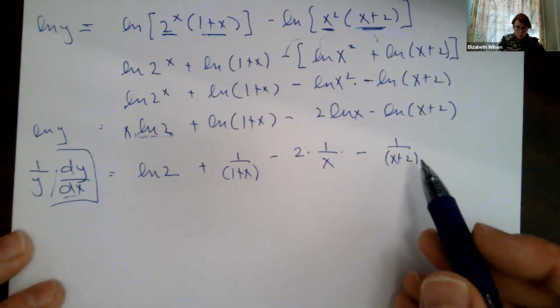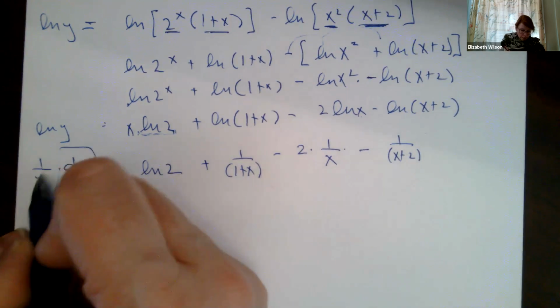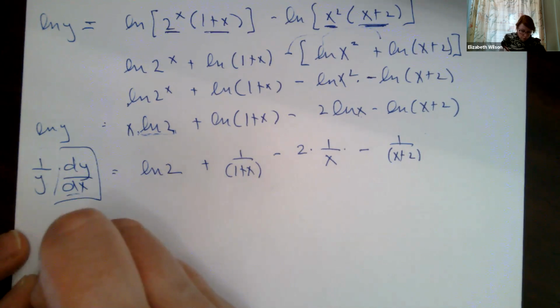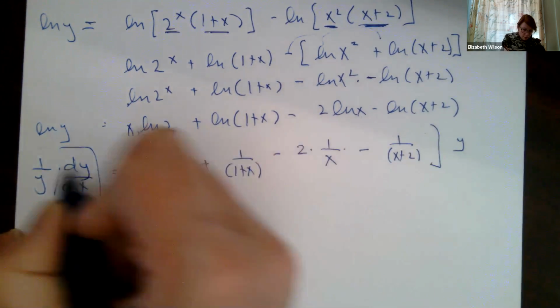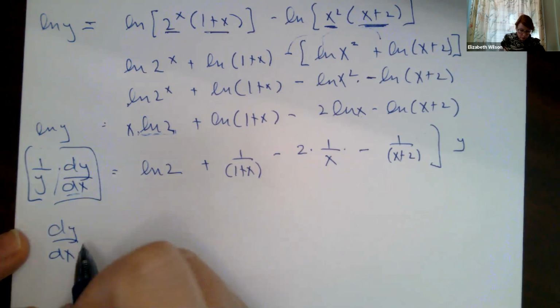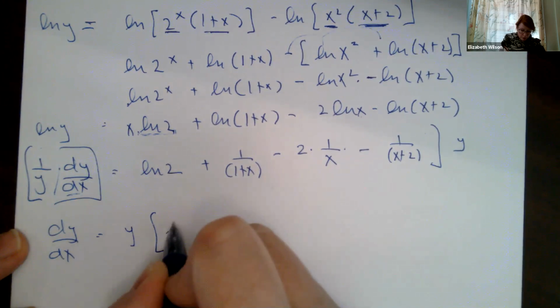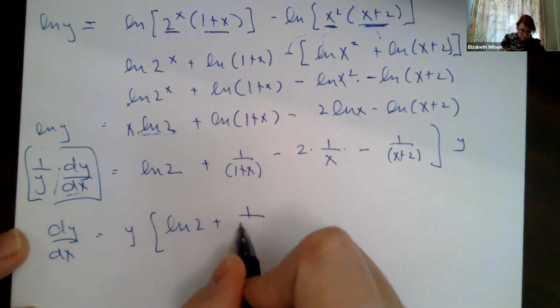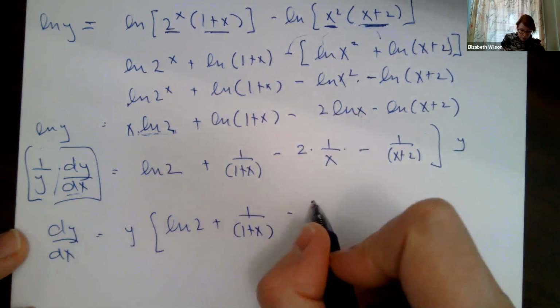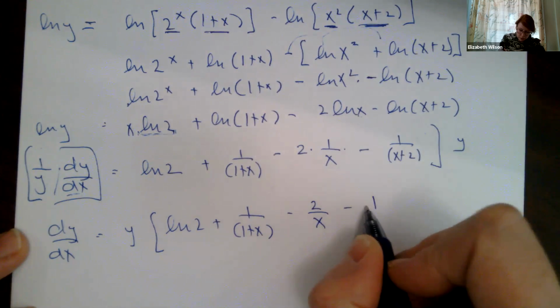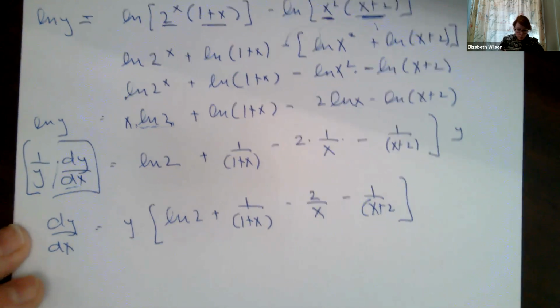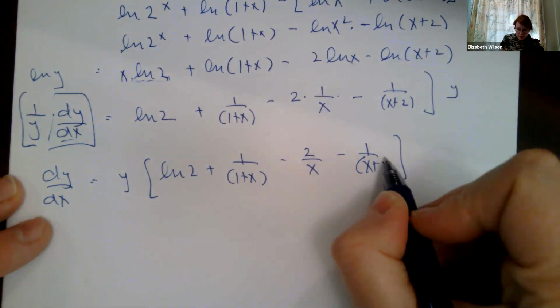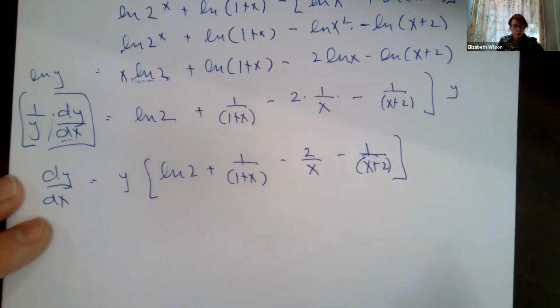Okay, so here's where I'm at. I want to get rid of the y. I just want to solve for dy dx, so I have to multiply both sides by y. I'm going to put it up front: y times ln of 2 plus 1 over 1 plus x minus 2 over x minus 1 over x plus 2, like that. Don't worry about finding common denominators, just leave it.